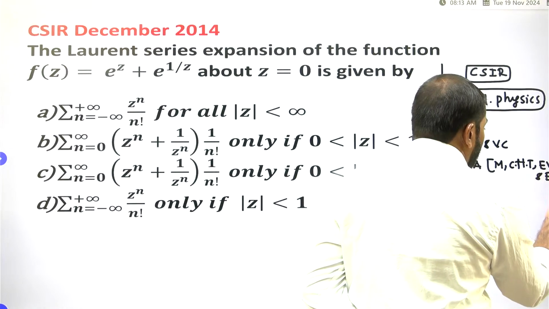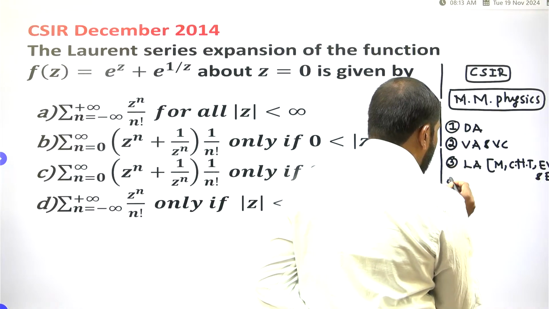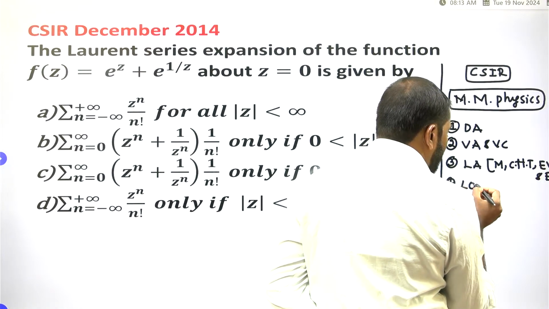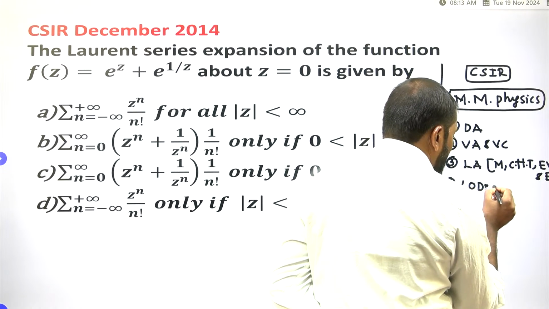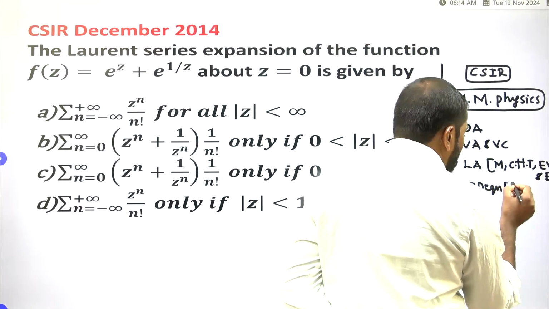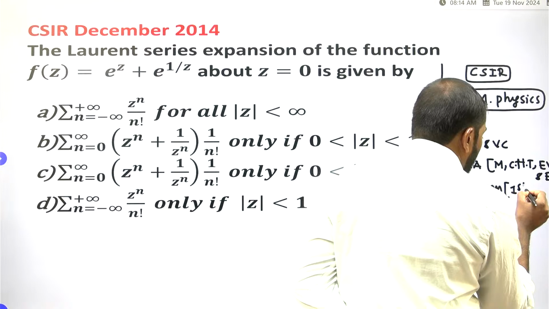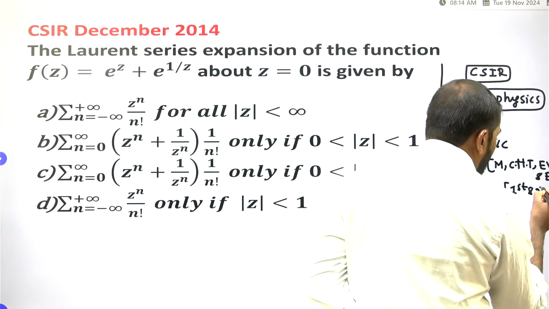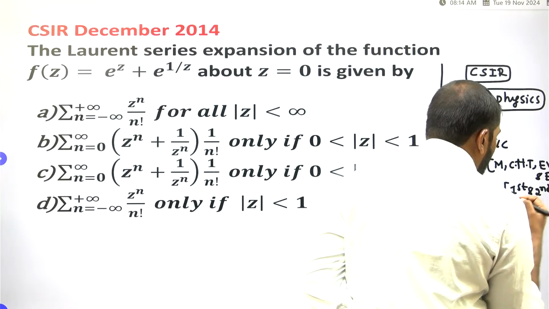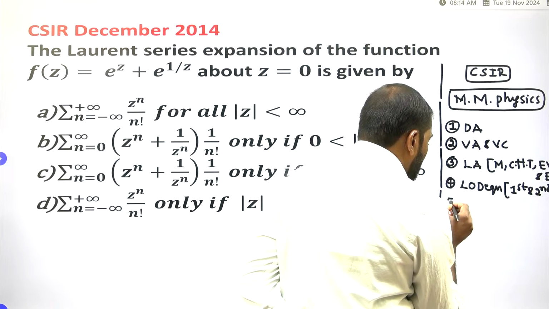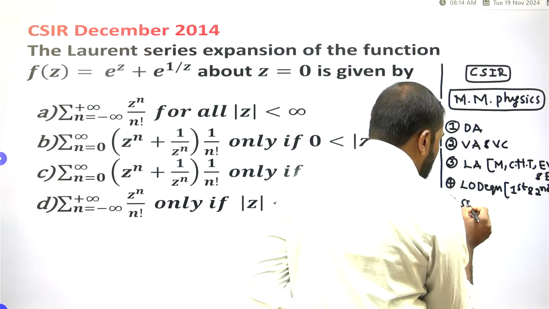The fourth one is linear ordinary differential equations, where we take first order and second order linear ordinary differential equations.